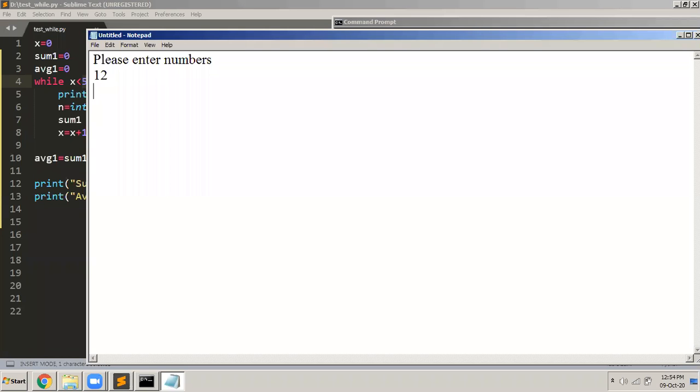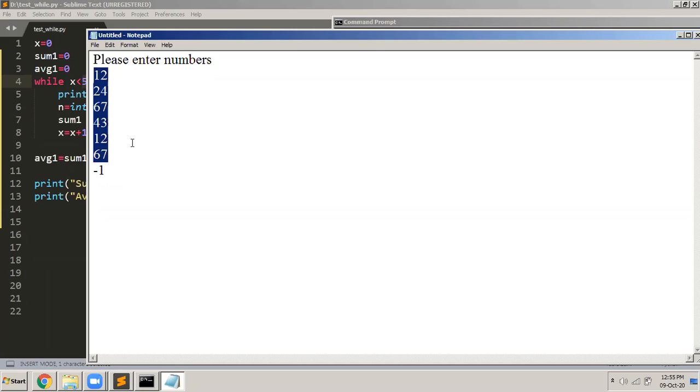Let us say I enter 12. Next, after that, I enter 24, then 67, then 43, then 12 again, then 67, like this. I keep entering. And the moment I enter -1, and enter, it should stop reading. So the above numbers should be considered as the entered numbers. Then for these numbers, it should find the sum of all the numbers and the average of those numbers.